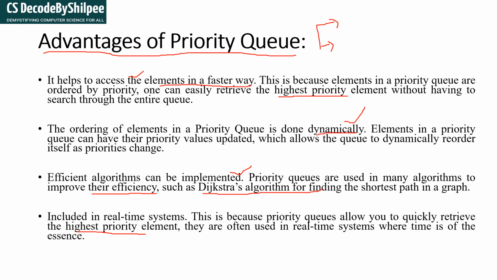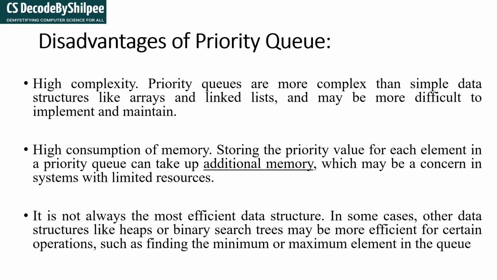But these are the advantages. Of course, if there are some advantages, then there will also be some disadvantages. So we will see the disadvantages of the priority queue. The disadvantage of the priority queue is high complexity. Why do we say high complexity? Because of the priority only.